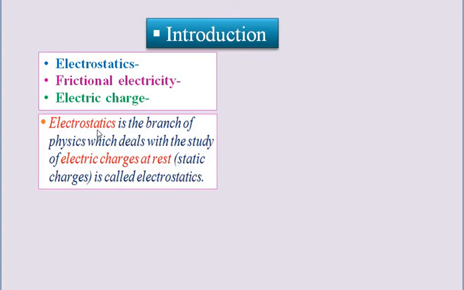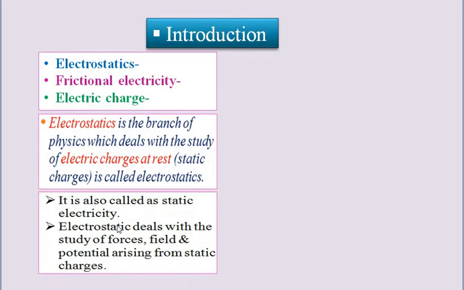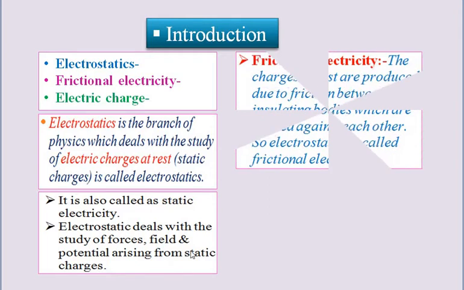It is also called static electricity. Electrostatics deals with the study of forces, field and the potential arising from the static charges.